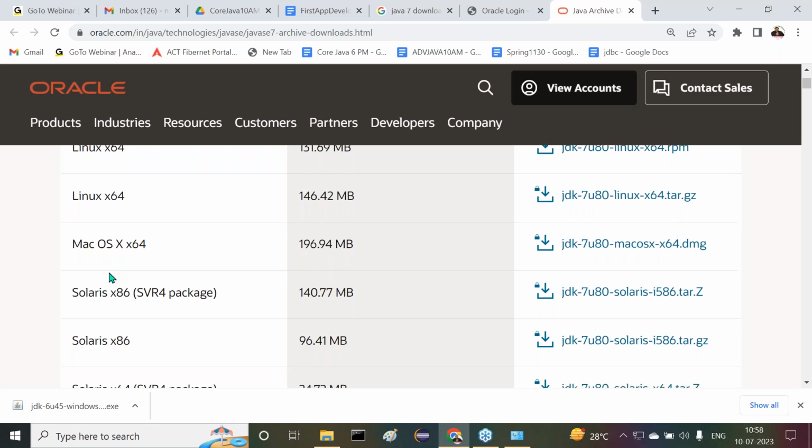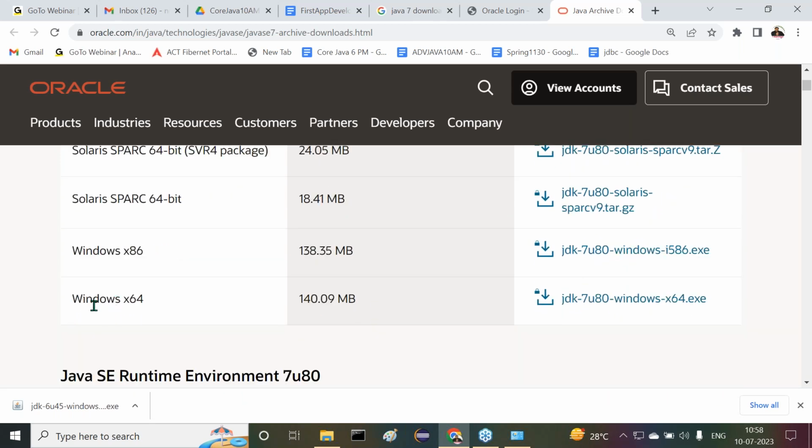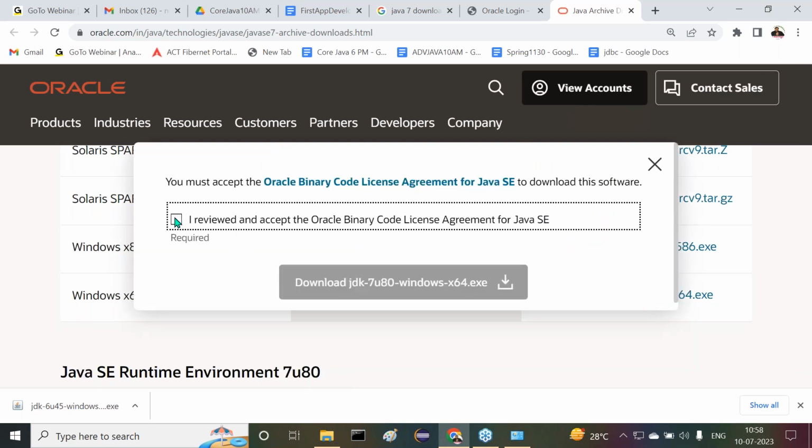Okay, recognize this. Now here we need to search for our Windows 64-bit. Now we have to download JDK 7 update 80 in the Java 7 version, the 80th update. Here we are taking this. Click on it. Again, here we have to accept the license.